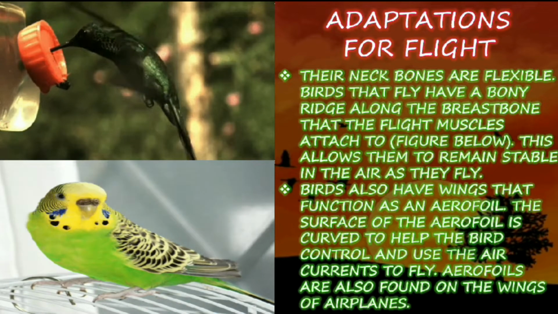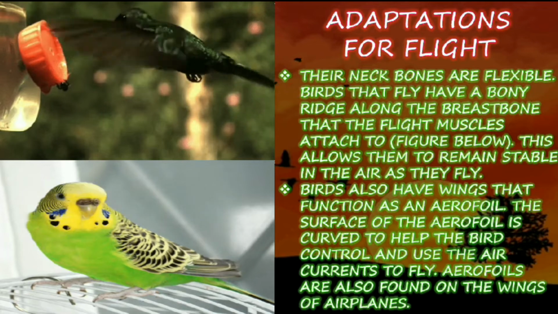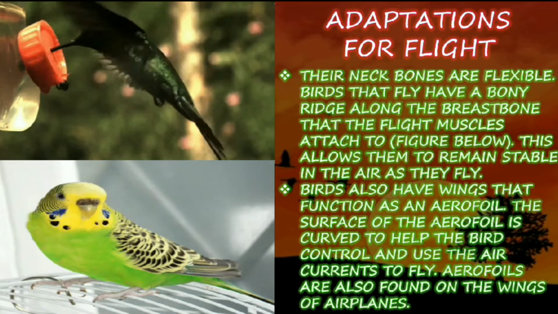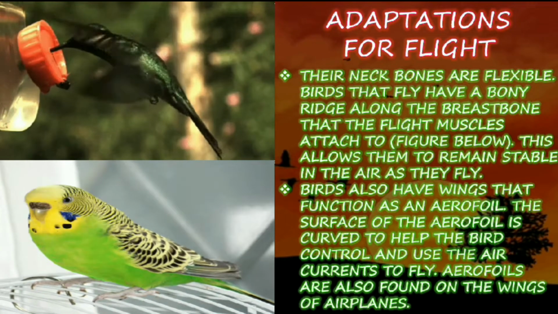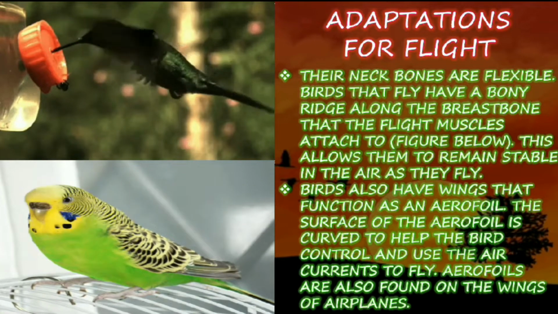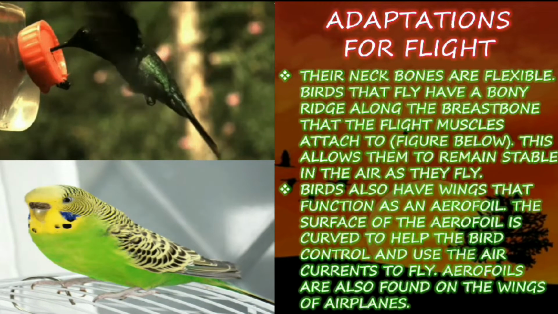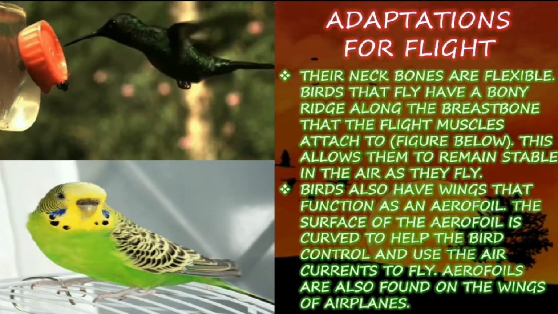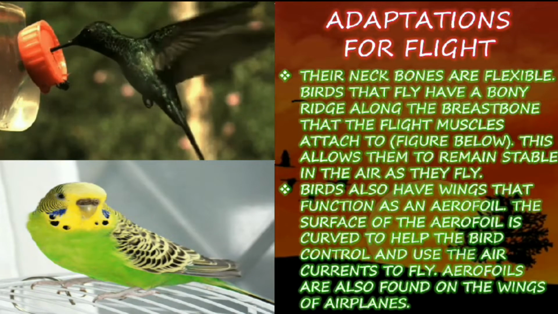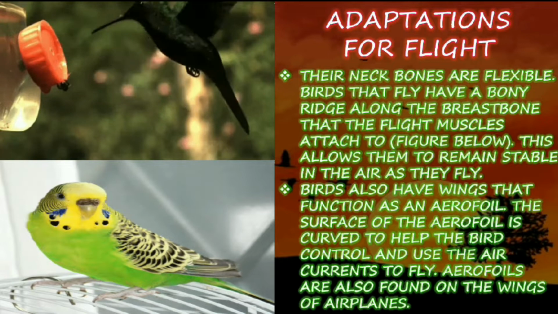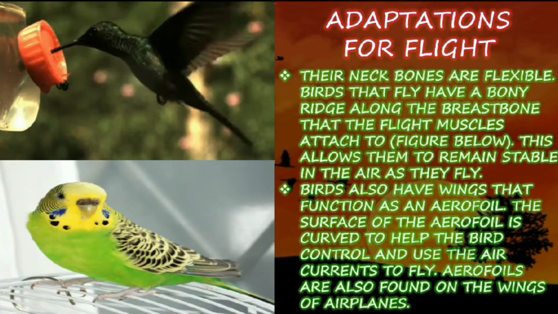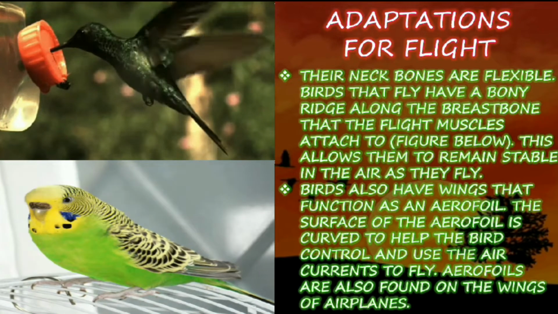Adaptations for flight. Their neck bones are flexible, so they can rotate their neck all over the body. But in humans and other animals, the neck bones are not so flexible, whereas compared to them, birds have very flexible necks.